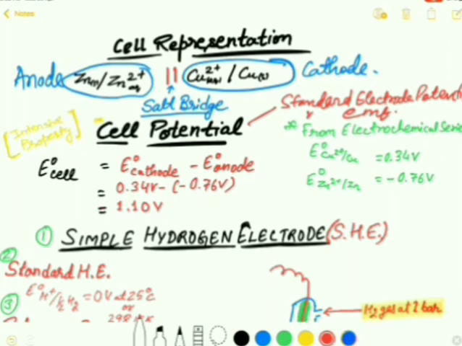This is standard because here the concentration of the reactant is taken to be standard. Metal is dipped in the solution of its own ion having the concentration 1 molar, right? The concentration of the electrolyte is 1 molar, whereas the temperature is 273 Kelvin.